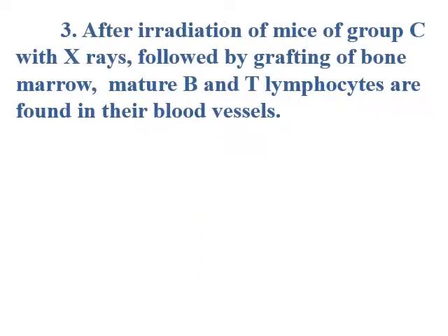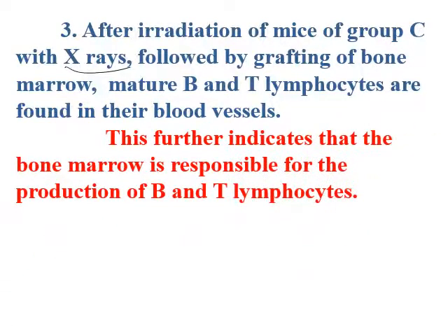Moving to experiment 3, after irradiation of mice of group C with X-rays, so we destroyed the bone marrow, followed by grafting of bone marrow, mature B and T lymphocytes are found. What does this indicate? This further indicates that the bone marrow is responsible for the production of B and T lymphocytes.